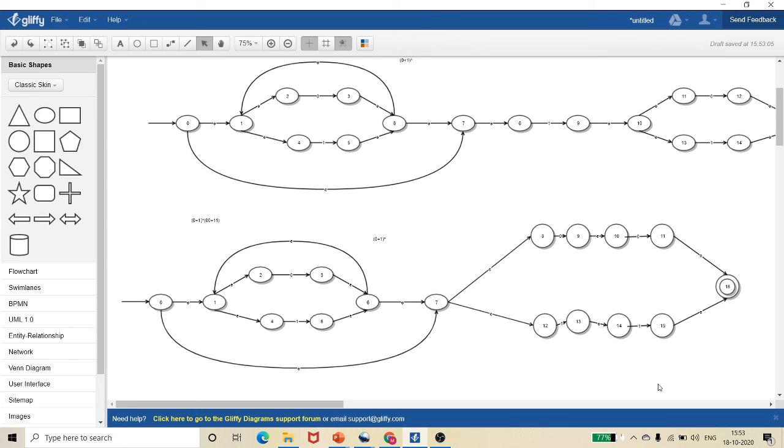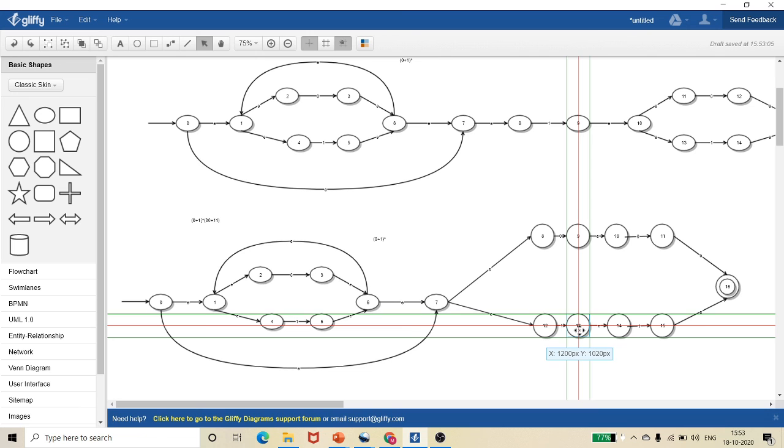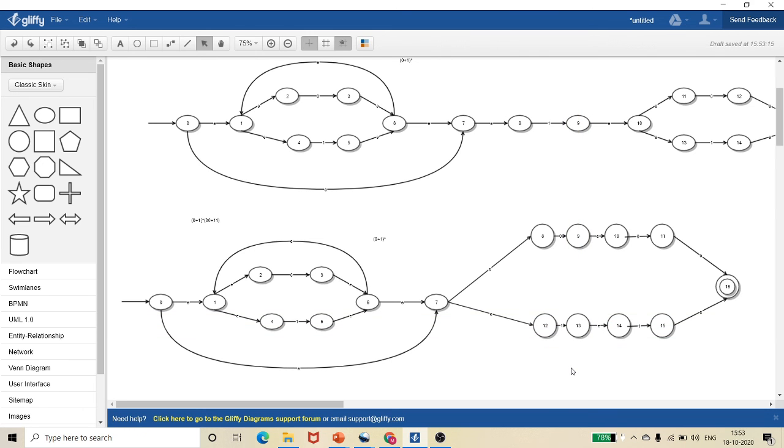So likewise we can number it. So it's very simple actually, drawing an epsilon NFA from a regular expression. I hope you understand this concept.